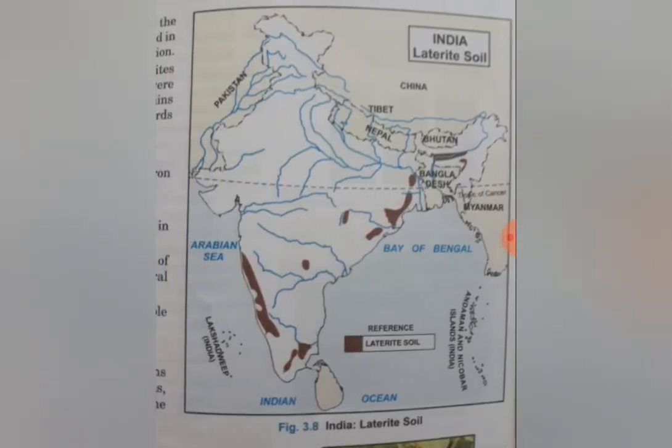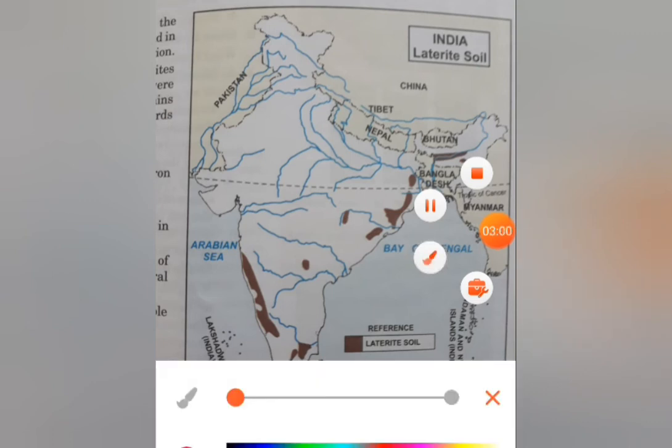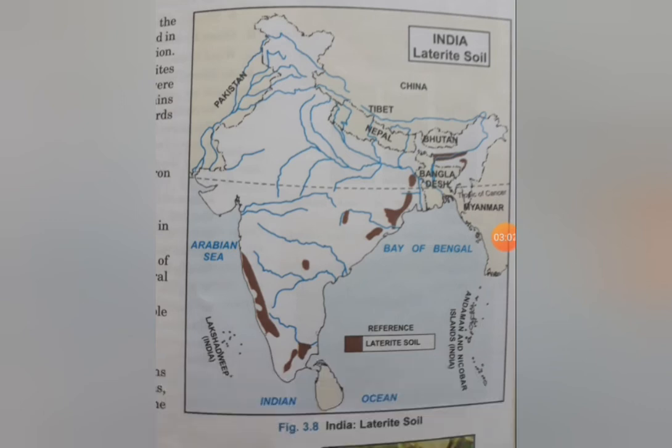Next is your laterite soil, as it is not very much important. Again, it is not very much fertile as well, but still we have to keep this in mind, so we will be discussing this also. This is present over here. Again, these regions, you can see this region, so you can keep in mind this region to tell the state.